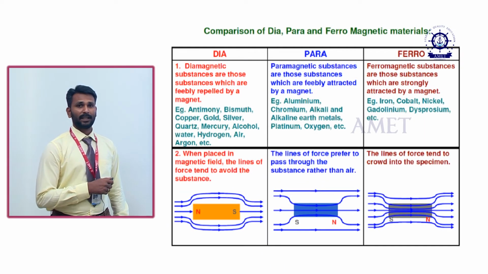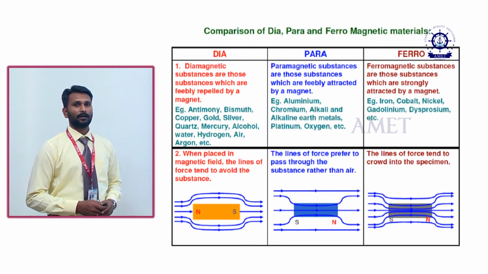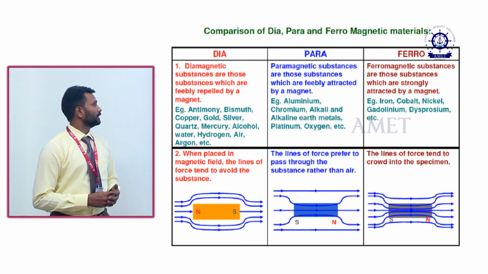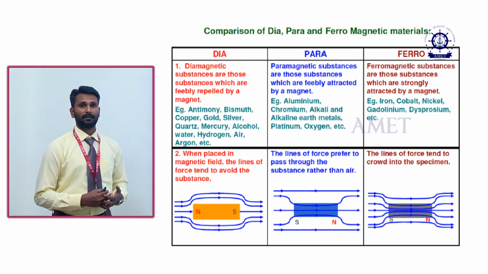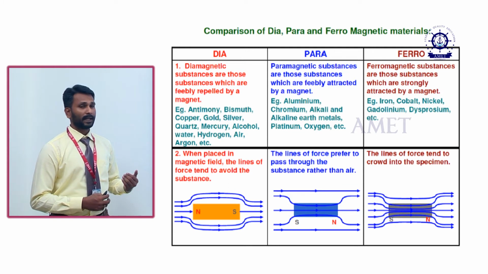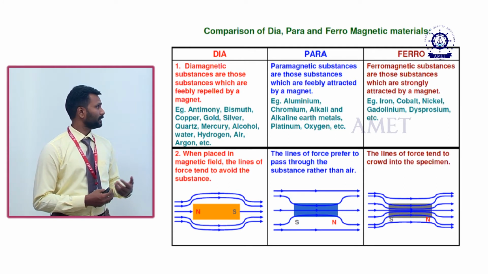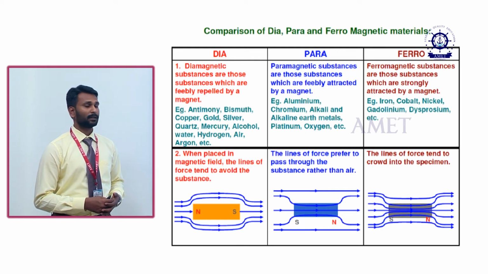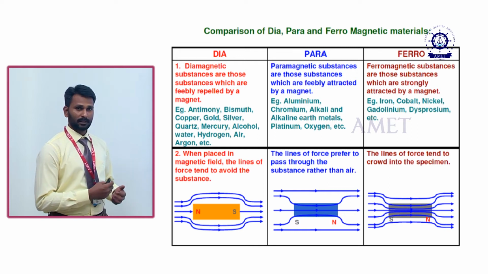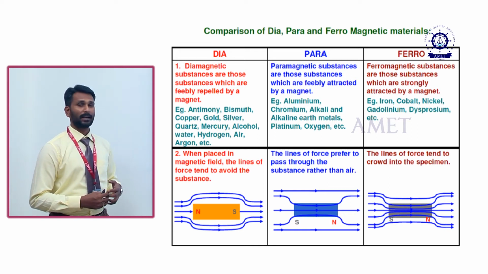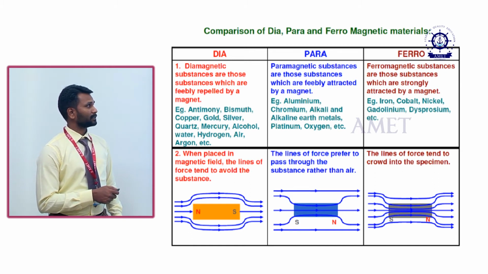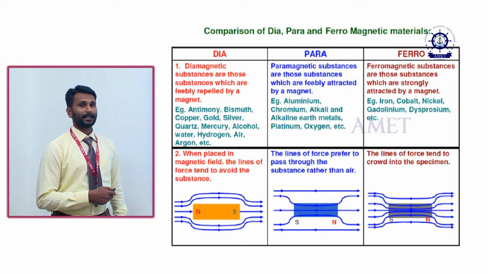Comparison of dia, para and ferromagnetic materials. A diamagnetic substance is feebly repelled by a magnet. Whenever we keep it in a magnetic field, the diamagnetic material will be repelled by the magnet. Antimony, bismuth, copper, gold and silver come under the diamagnetic materials. Then paramagnetic substances are feebly attracted by the magnet.